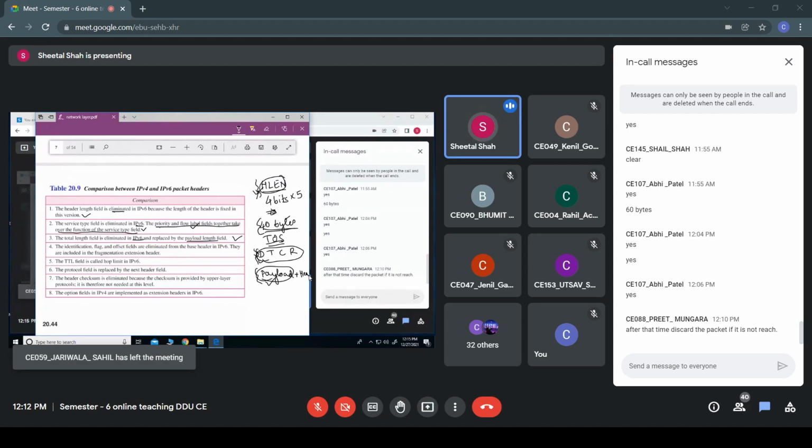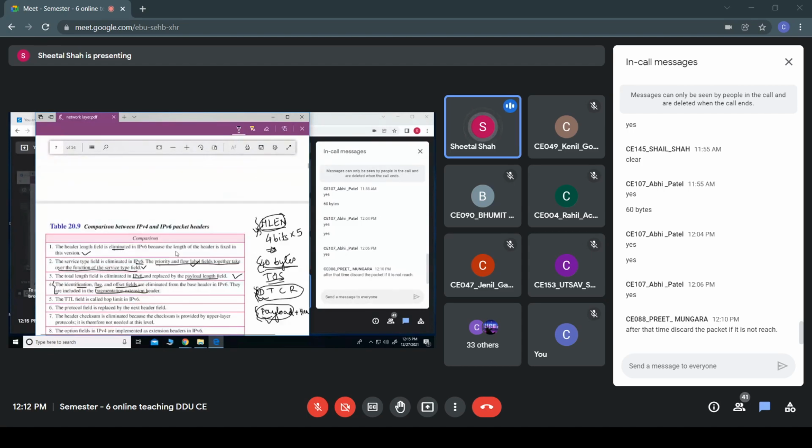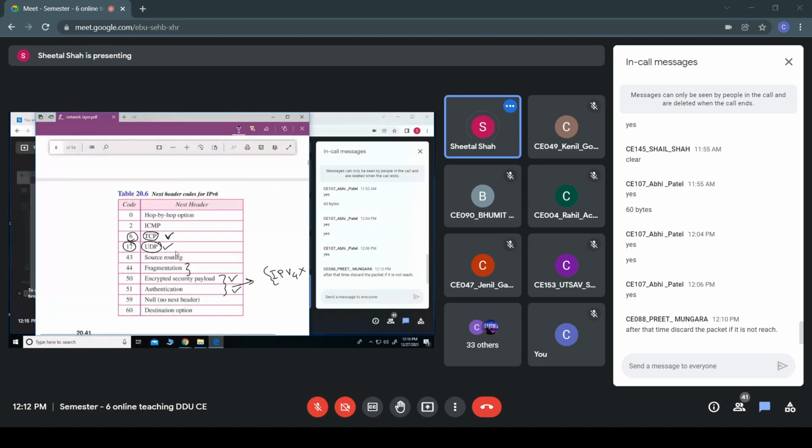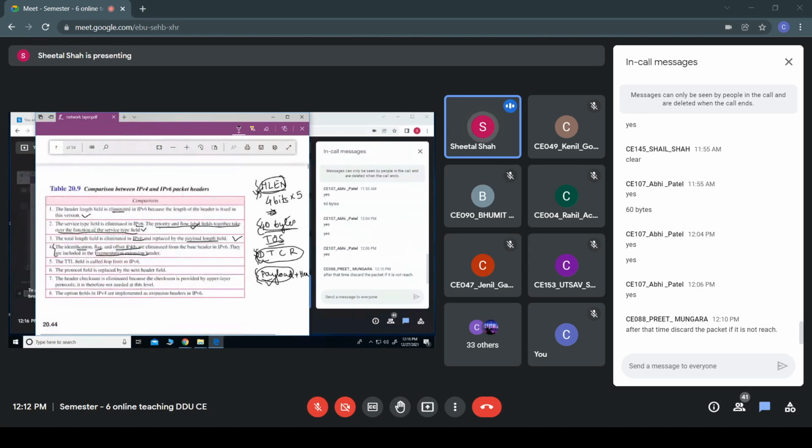Then, as I said, the fragmentation, etc., is carried out by the source itself. So there is no need to provide the identification, flag bit as well as the offset field. They are eliminated because those are also included in the fragmentation extension header. You can see that here also we have the extension header, or in the next header, the fragmentation field is already provided. So no need to include this part explicitly in the header. And as I said, the fragmentation is carried out only at the source.